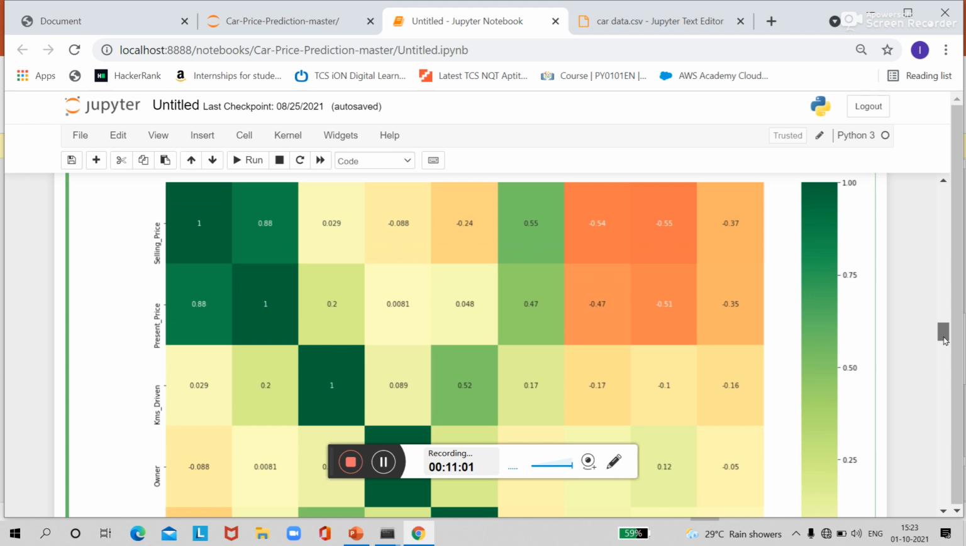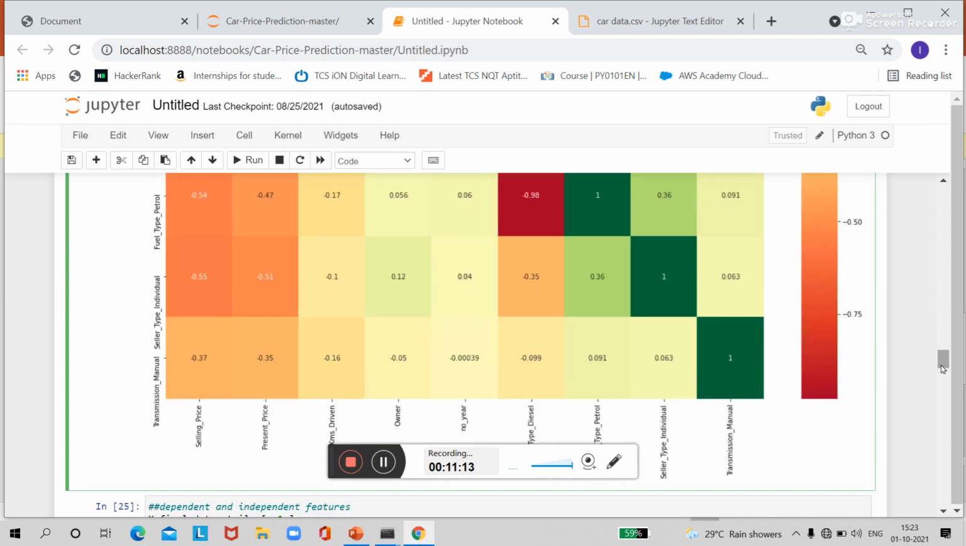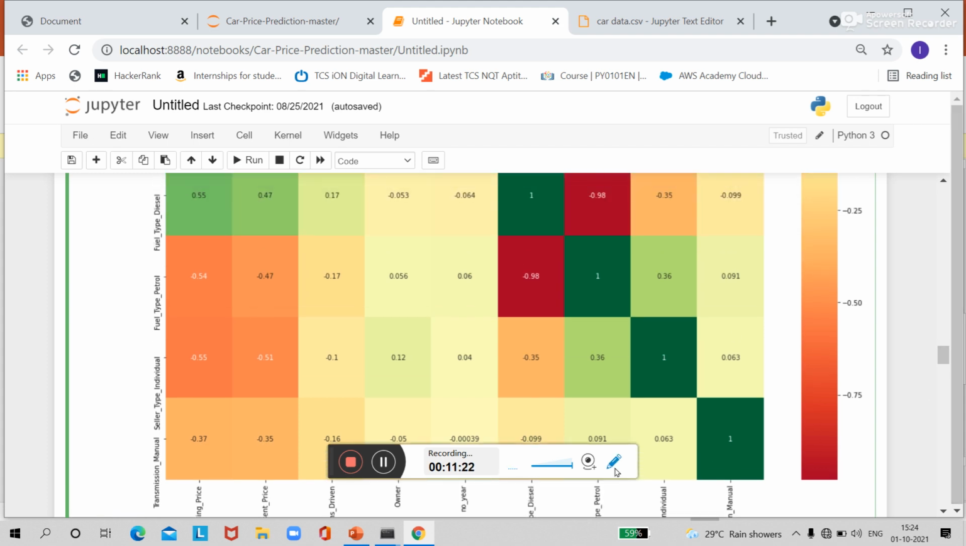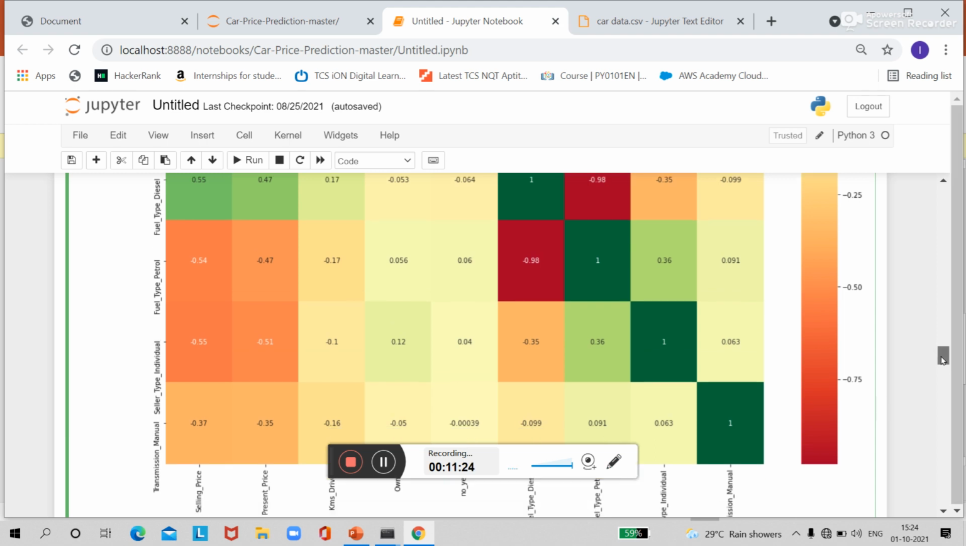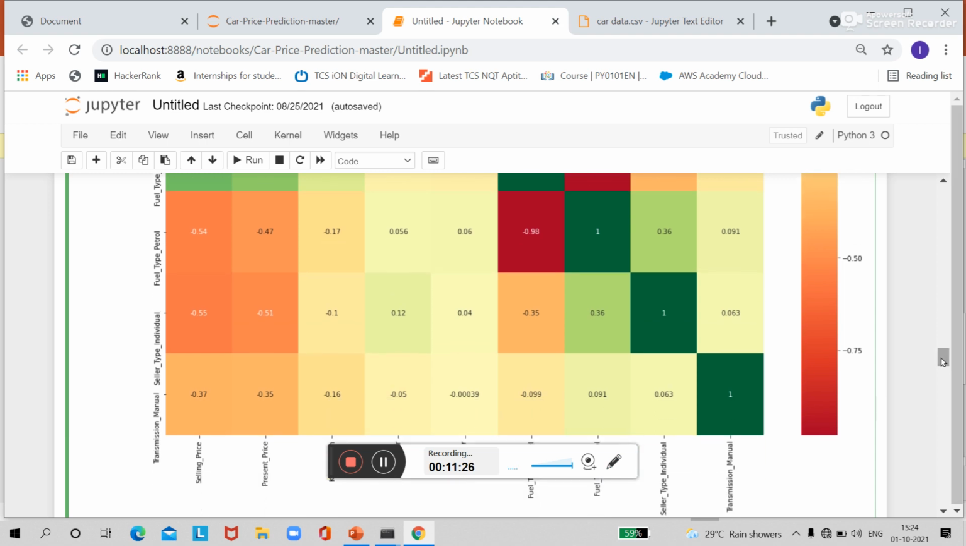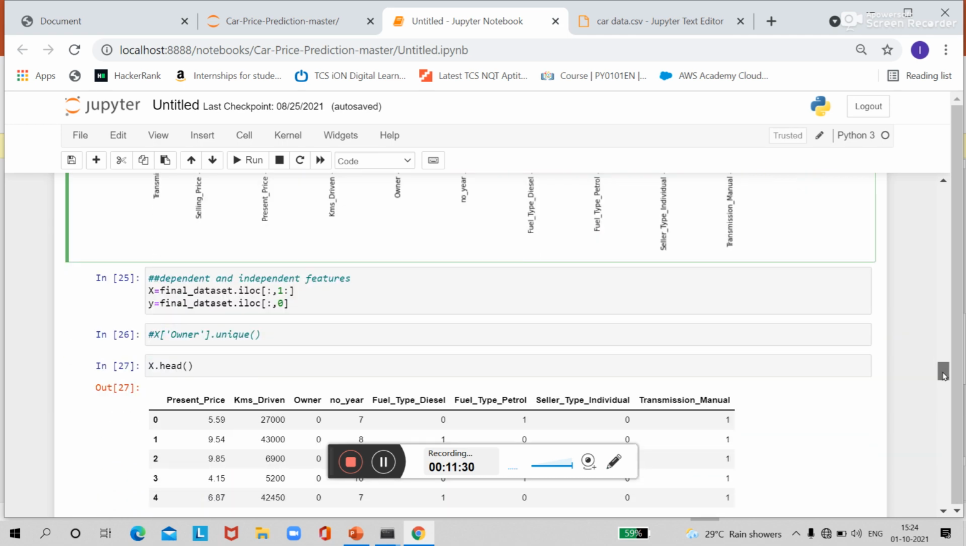So you can see here this dark green color indicates that the features are highly correlated, highly positively correlated, and this brown color indicates that features are less correlated, or we can say negatively correlated. So you can see this feature fuel type diesel and fuel type petrol, these are less correlated or negatively correlated.